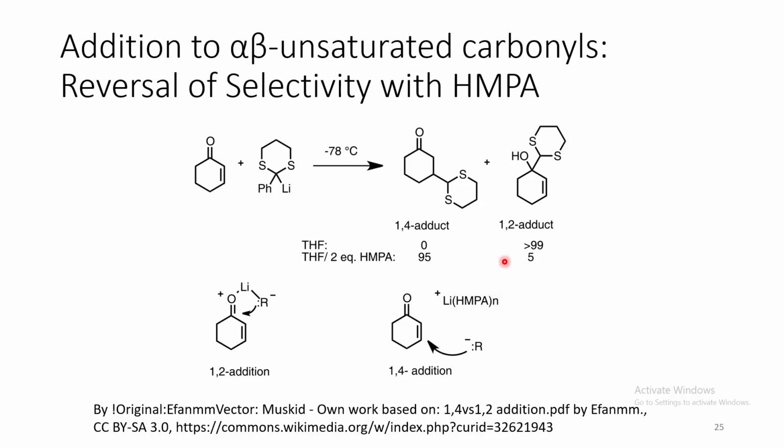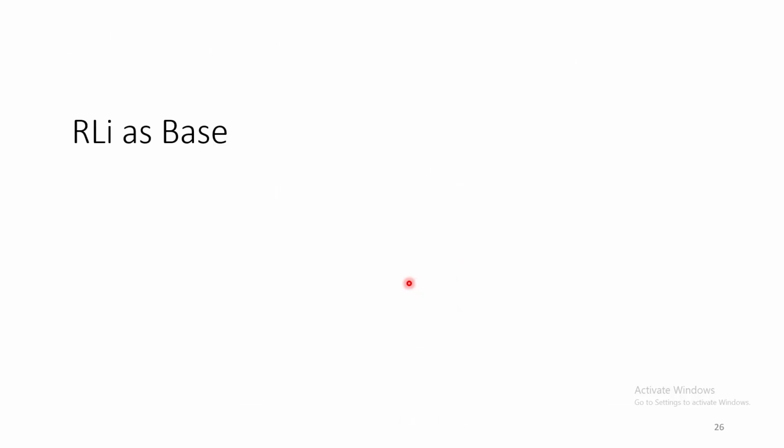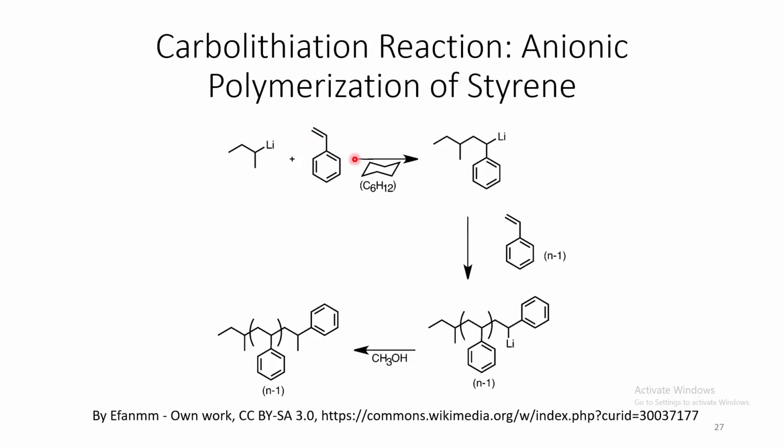But in presence of HMPA, due to coordination of HMPA with lithium, it cannot coordinate anymore with this oxygen. Now this R group or alkyl group approaches from the less hindered side, which is the 4 position, to give predominantly the 1,4 product. Now we come to application of alkyl-lithium as a base. Alkyl-lithium acts as a base to initiate this kind of anionic polymerization. First, it adds this particular carbon to form this lithiated species. Then, this lithiated species reacts with multiple such monomeric units to give rise to polymer.